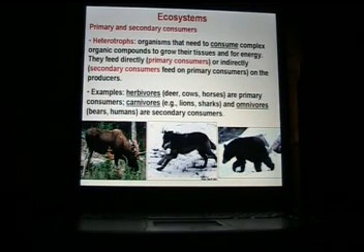These guys are heterotrophs. Organisms that need to consume complex organic compounds to grow their tissues and for energy. So we can't make our own, we have to consume organic compounds in order to make these tissues. So you're either a primary consumer where you're feeding directly on those producers, or you're a secondary consumer, you're feeding on the primary consumers. For example, herbivores like deer, cows, horses are primary consumers. Human vegetarians would fit in that category. Carnivores